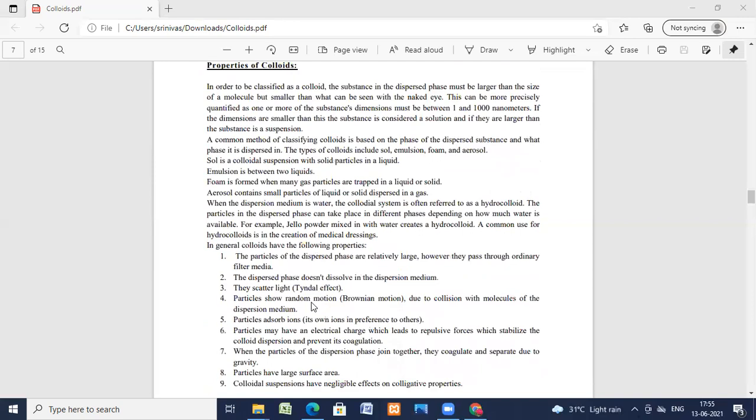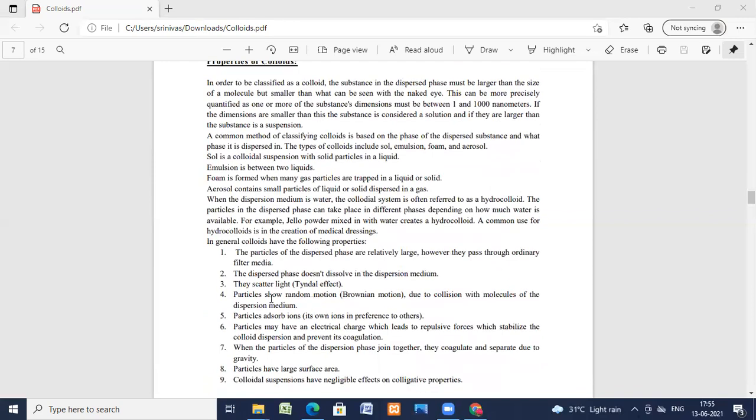Now we'll see the properties of the colloids. In order to be classified as a colloid, the substance in the dispersed phase can be larger, but it should be smaller than what we can see with the naked eye. Its dimensions are given as 1 to 1000 nanometers. If the dimensions are small, the substance is considered a solution. If it is large, then it is a suspension. If it is in between, then you call it a colloid.